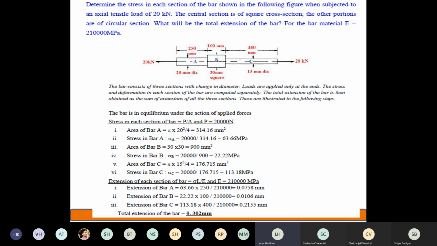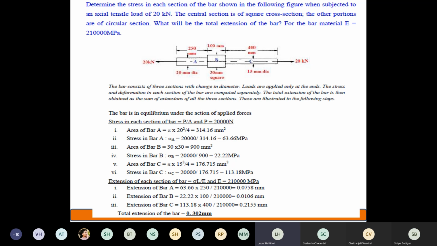Now for this particular diagram, the question is determine stress at each section. How many sections you have? 3 sections. So for all the 3 sections, section A, section B and section C, you should find out stress.